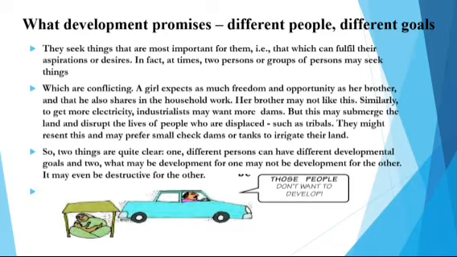For example, when you take a girl and a boy from a house, the boy will be given more freedom to go outside or play or roam somewhere else, whereas the girl is not allowed to go outside. And even the girl expects the same freedom that her brother is getting.